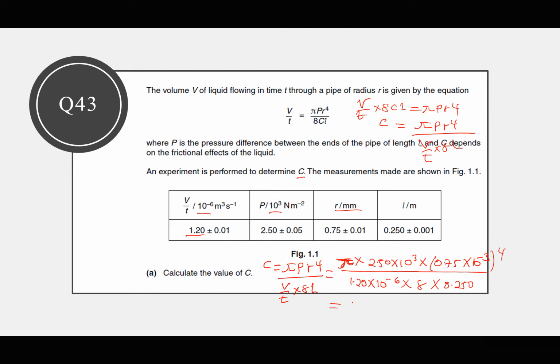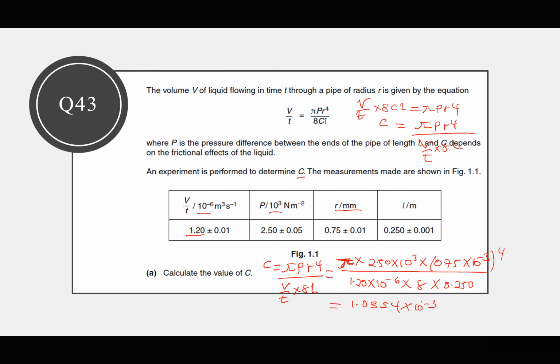So this is 1.035. I will stop at 4 times 10 power negative 3. So that is the value of C. So note the formula that C is pi times P r power 4 divided by V over T times 8L. And we have got C as 1.0354 times 10 power negative 3.